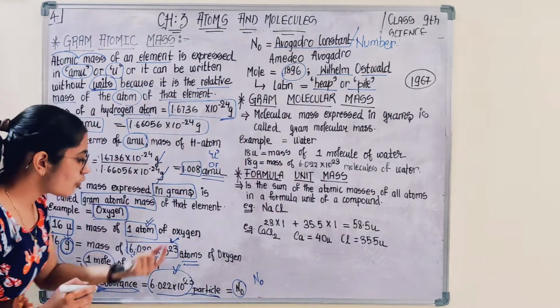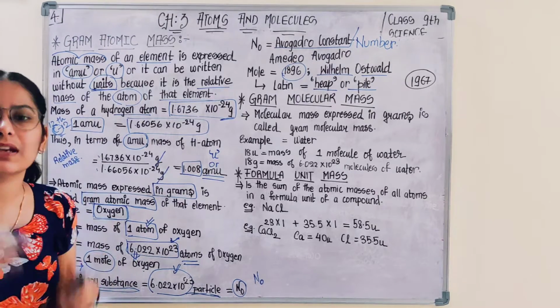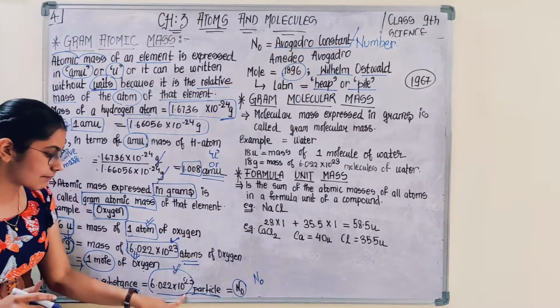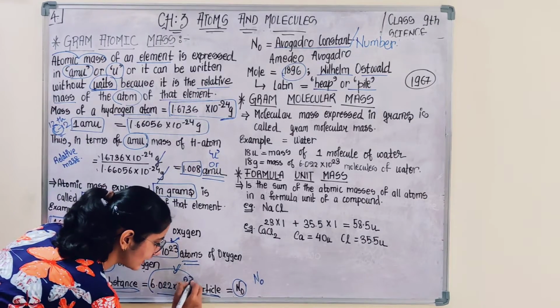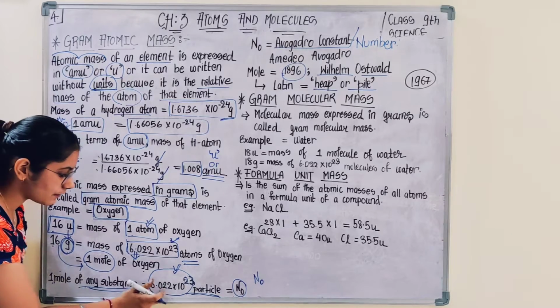Since this mole is a pile of particles, a heap of atoms or molecules, it is 6.022 with 23 zeros behind it, this many number of atoms, raised to 23.